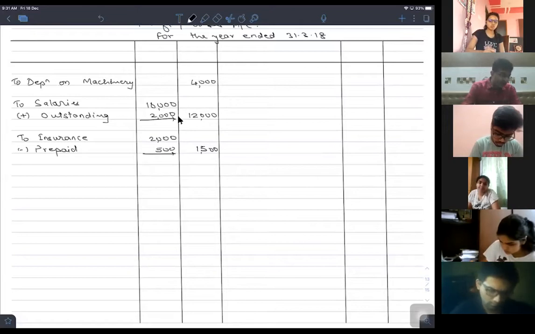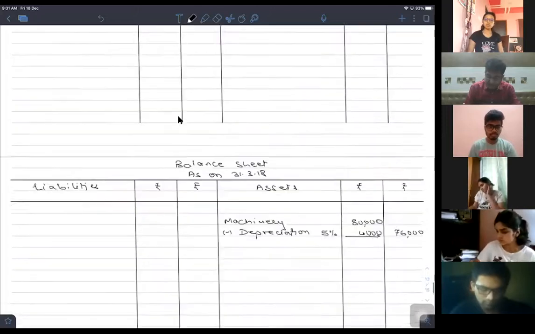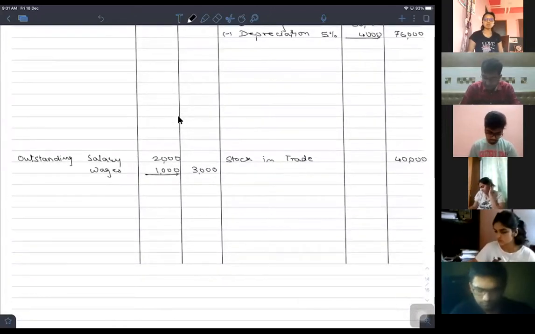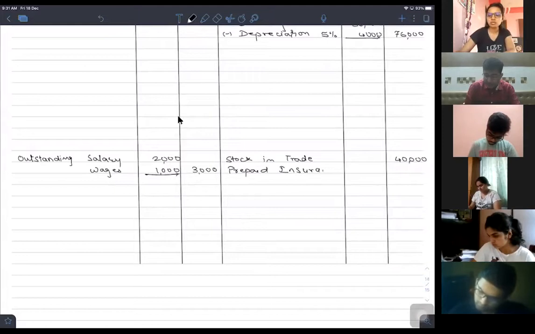The prepaid insurance expense is the amount against which the benefit is still receivable or not, and therefore that becomes our asset. So it will appear in the balance sheet onto the asset side as well as prepaid insurance rupees 500. Am I going good?